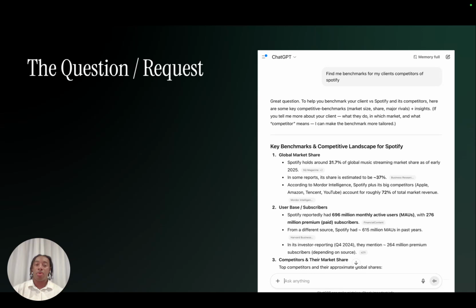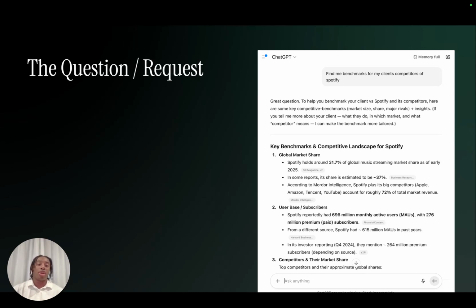And then what will happen is Copilot or ChatGPT will go find all that information, gather it across the internet and then bring you a summary. Now, the way that ChatGPT, Copilot, or any of these tools work is it's giving you the highest probability guess based on all the information it's able to gather. So if you ask it a very basic request, like find me benchmarks for client competitors of Spotify, it'll grab the most generic information that it can potentially find that achieves the simple question that you have, and it'll have to fill in whatever other information you need.